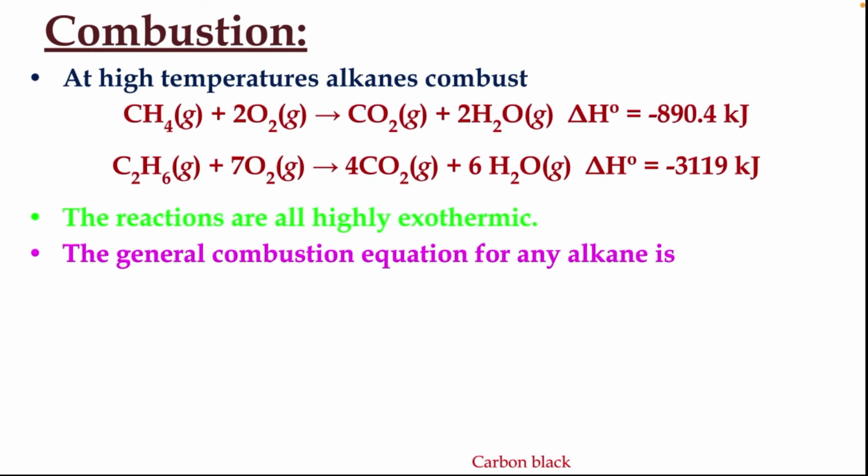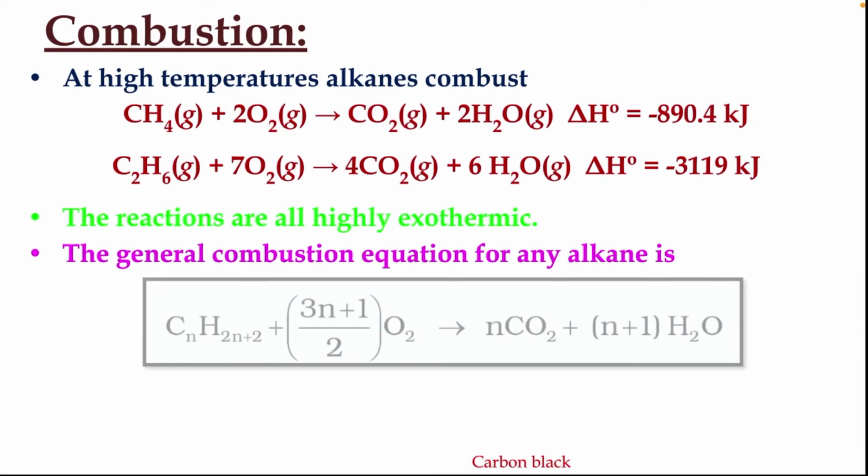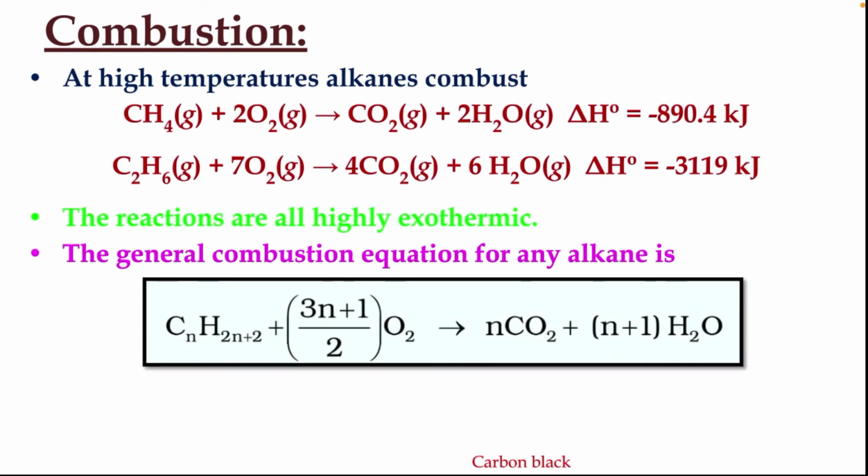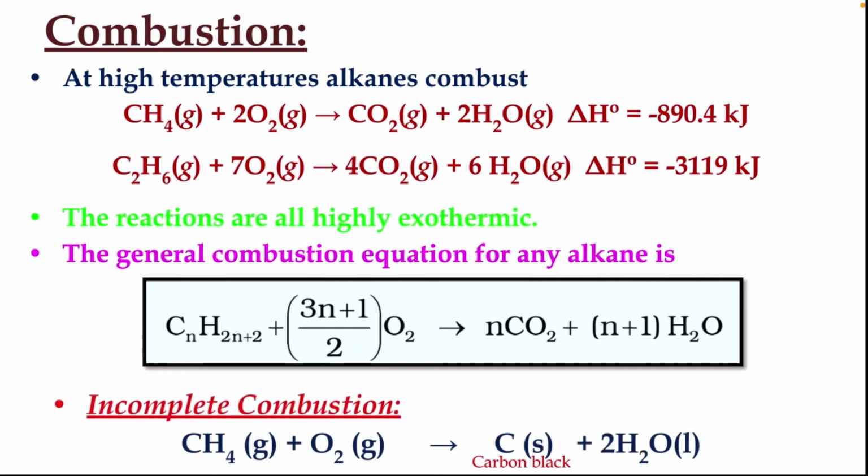The general combustion equation for any alkane is CnH2n+2, that is alkane, plus (3n+1)/2 O2 gives nCO2 plus (n+1) H2O. That is the general combustion equation for any alkane. There can be an incomplete combustion also. For example, CH4 plus O2 gives C, that is carbon black, plus H2O.